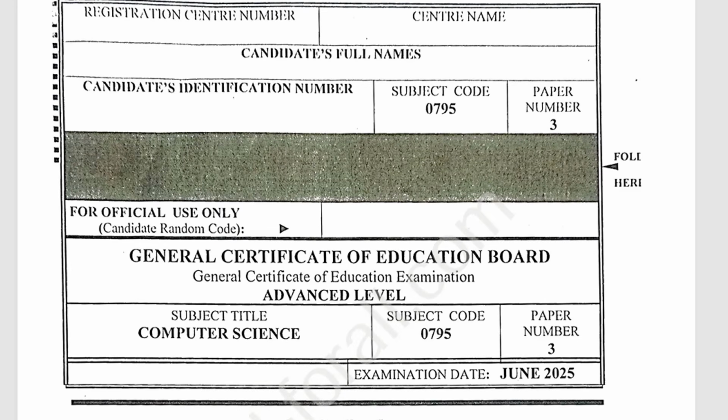So today we are going to answer the programming part of June 2025 Computer Science Advanced Level. I'm going to show you exactly how you are supposed to think when you answer such a question, and from there you'll see that everything is very easy. If you have any problem, drop a comment and I will reply to you.